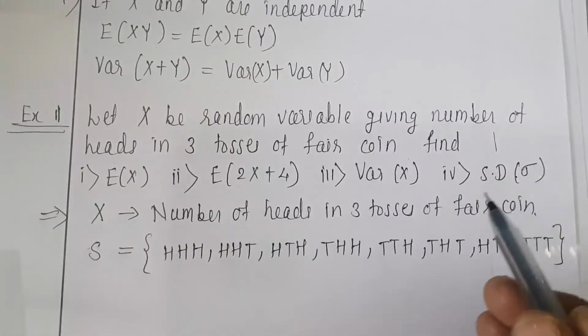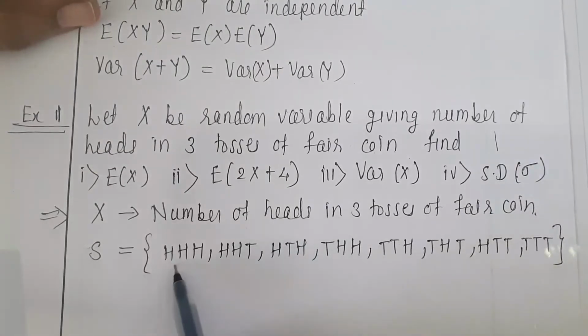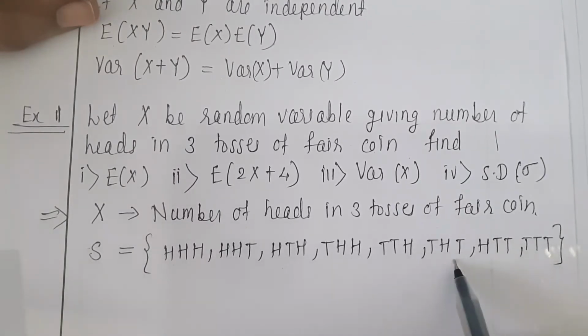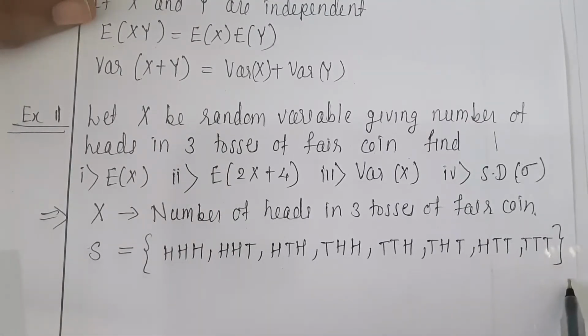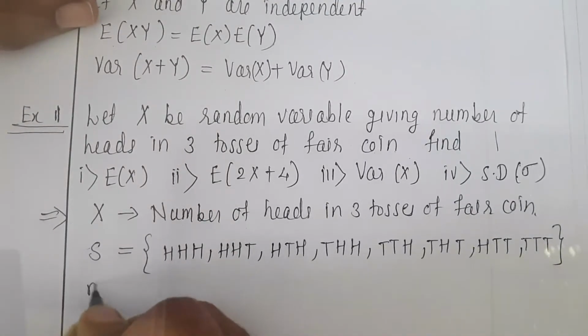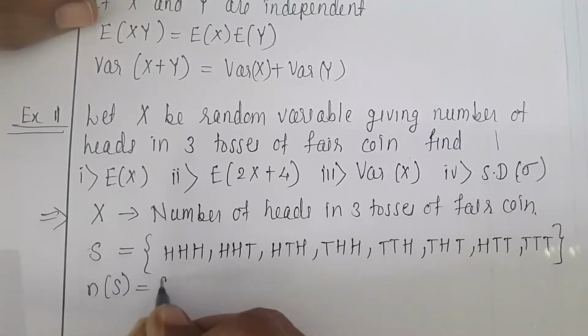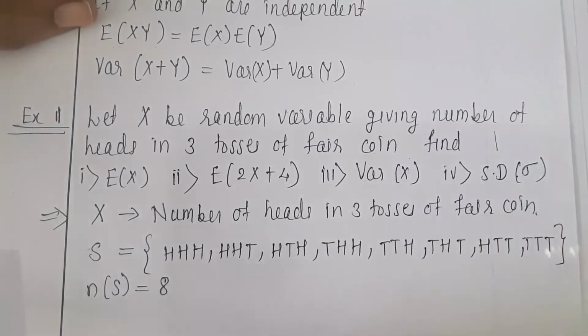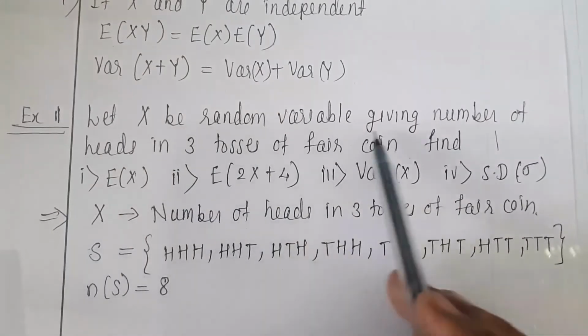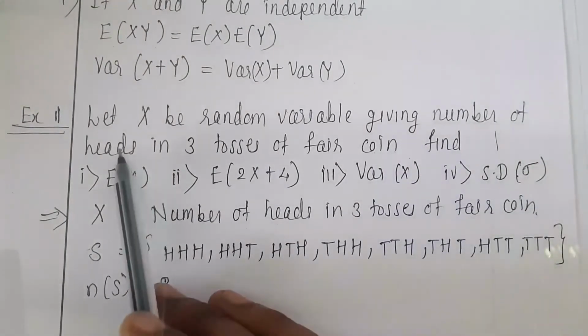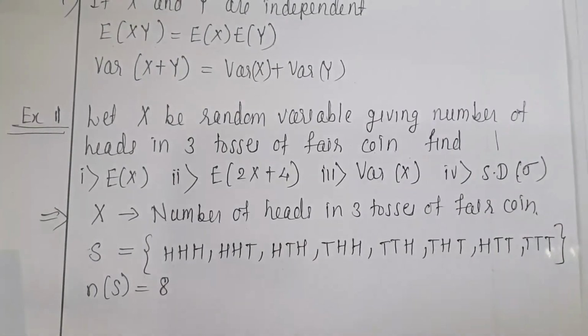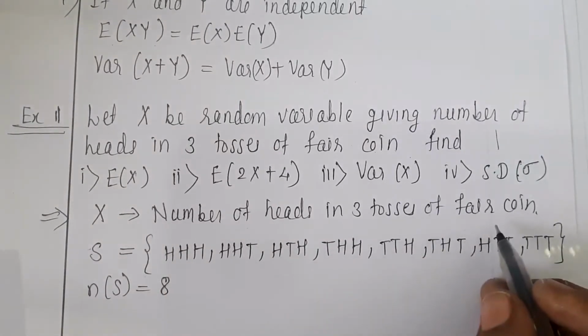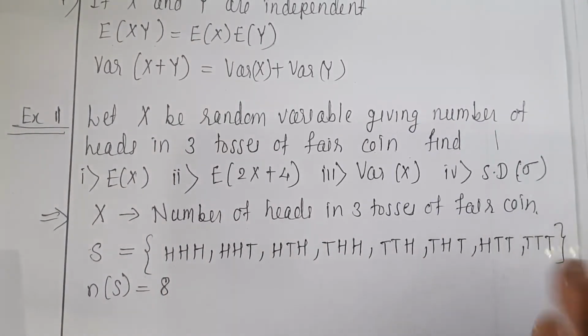If we toss a coin 3 times, then we get HHH, HHT, HTH, THH, TTH, THT, HTT and TTT. So these are the possible points. How many total sample points are there in S? 8 points. Now what is x? X is defined as the random variable giving number of heads, so it is related only with heads, not with tails.